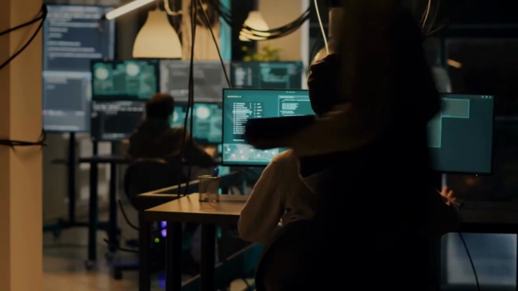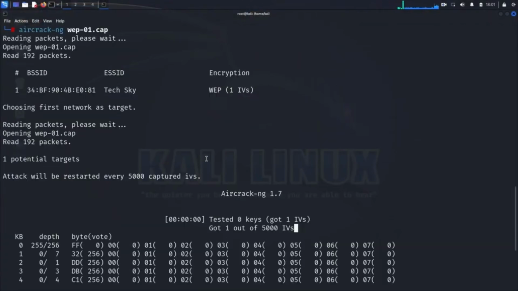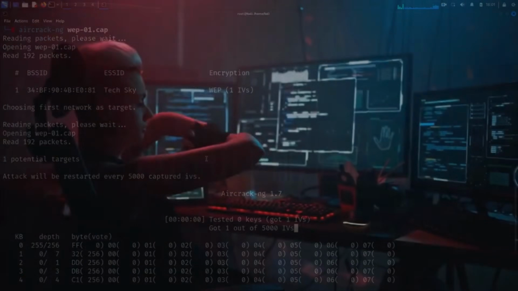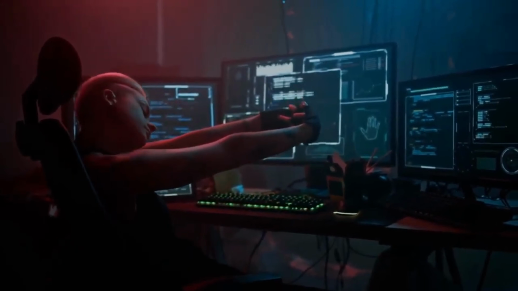Armed with a wealth of captured packets, we unleash Aircrack-ng to work its statistical sorcery. With bated breath, we watch as Aircrack-ng analyzes the data, probing for vulnerabilities and exploiting weaknesses in the WEP encryption. It's a digital showdown between attacker and defender, with the WEP key hanging in the balance.